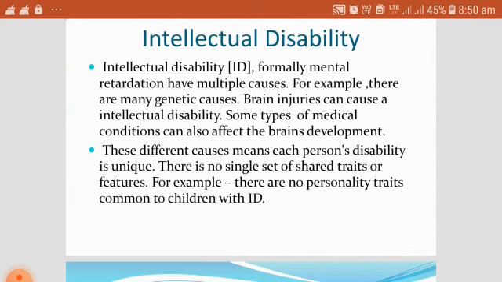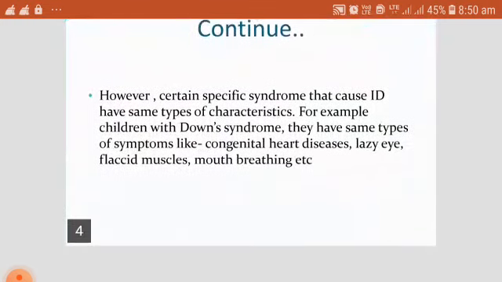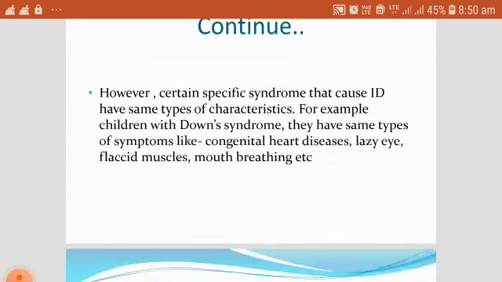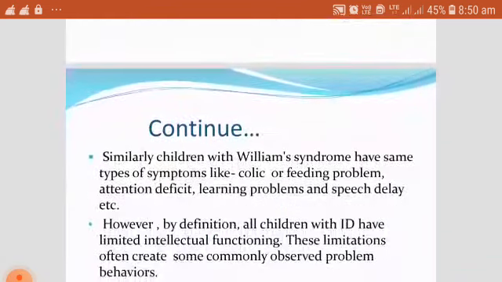These different causes mean each person's disability is unique. There is no single set of shared traits or features. For example, there are no personality traits common to children with intellectual disability. However, certain specific syndromes that cause intellectual disability have the same type of characteristics. For example, children with Down syndrome, who have abnormal gene structures, have the same type of symptoms like congenital heart disease, lazy eye, flaccid muscles, mouth breathing, etc.